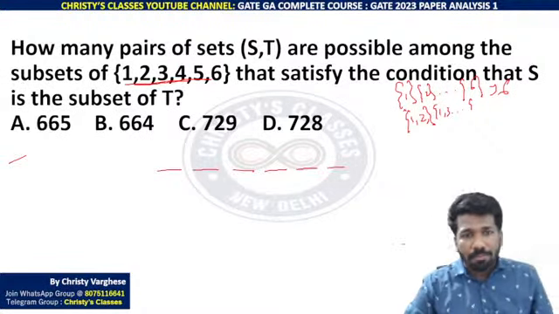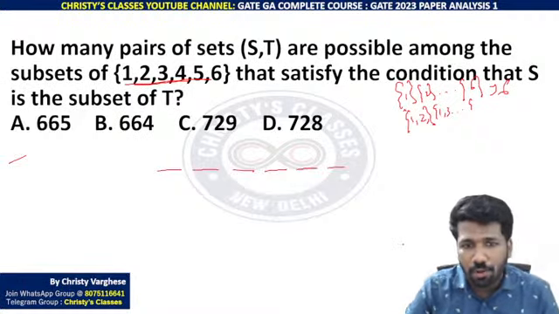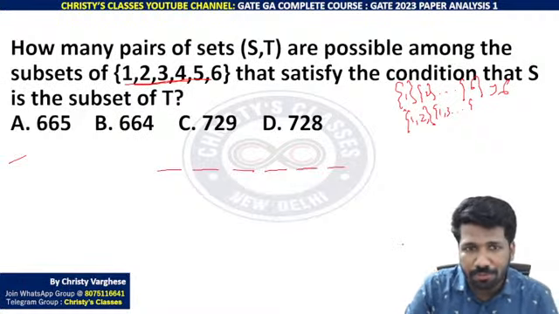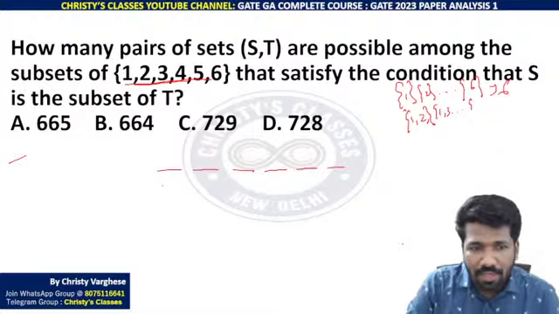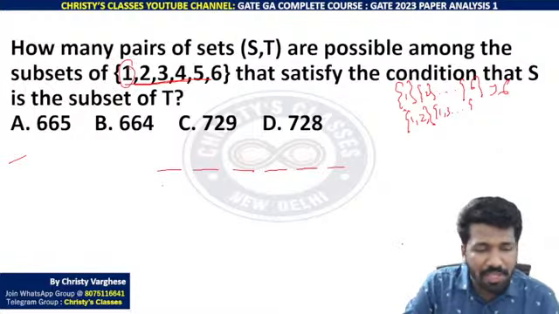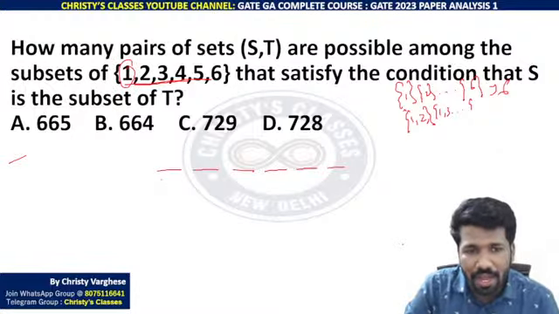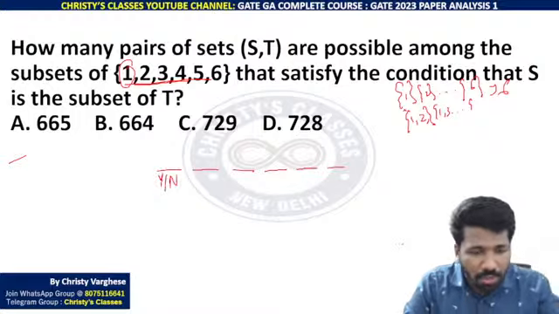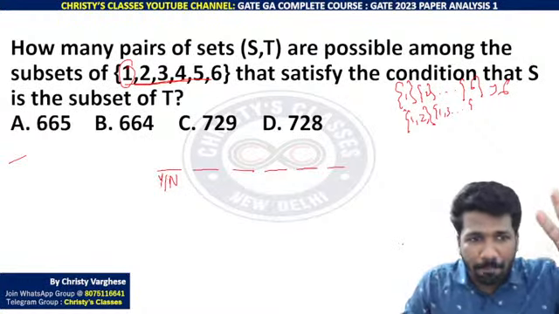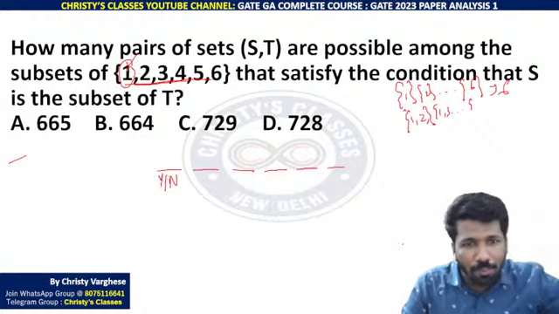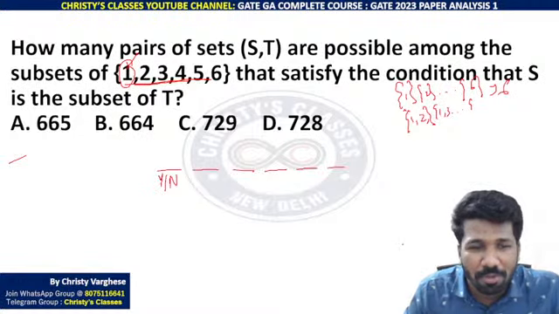Those who attended my permutation combination class, I have taught you another perspective. In the subset, whether 1 should be there, there are 2 choices for that. Na? Either to select 1 or not to select 1. Say yes or no, there are 2 choices. This number 1 can say that I want to be part of the subset or do not want to be part of the subset.